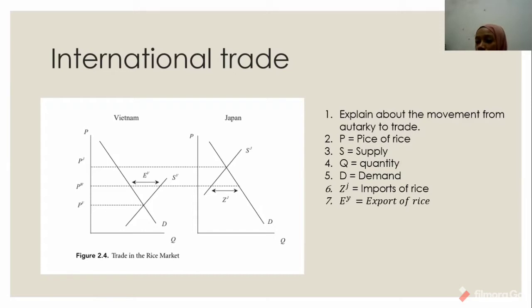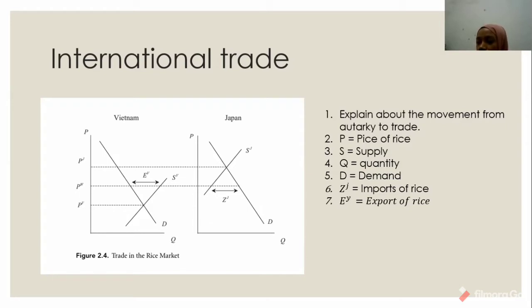Japan experienced a decrease in the price of rice to the world level, from PJ to PW. Here, quantity supplied will decrease, while quantity demanded will increase. The amount by which quantity demanded exceeds quantity supplied in Japan at PW constitutes its imports of rice.